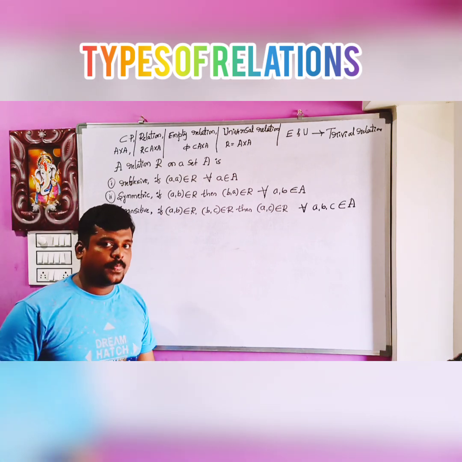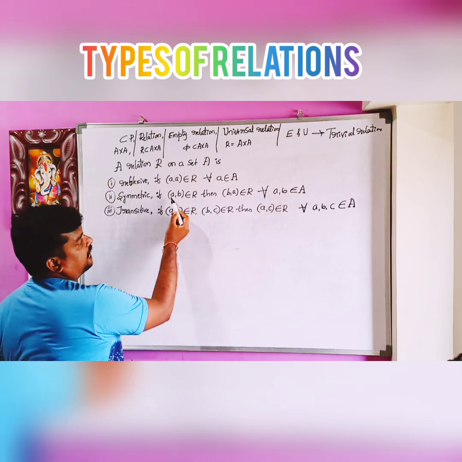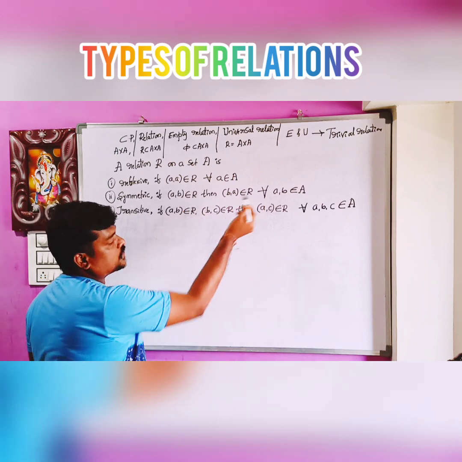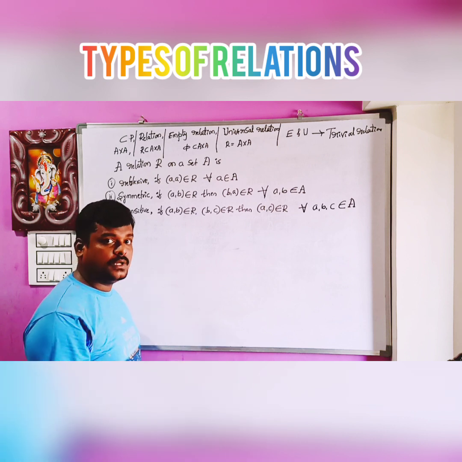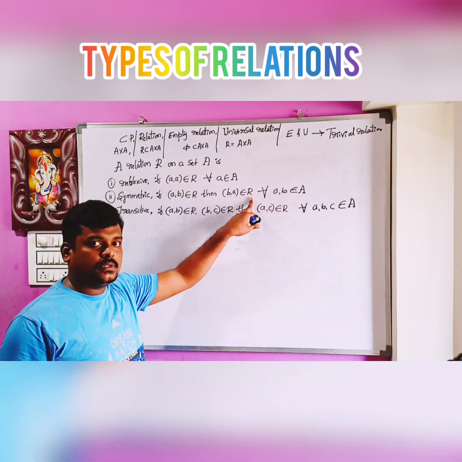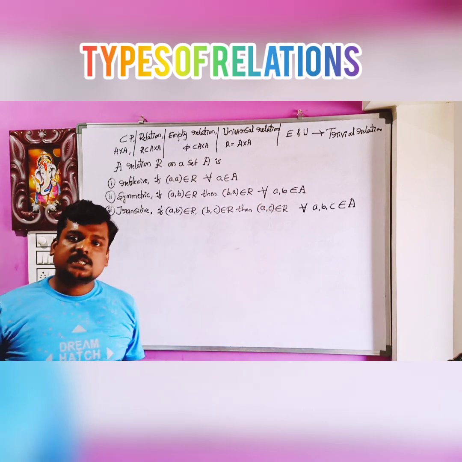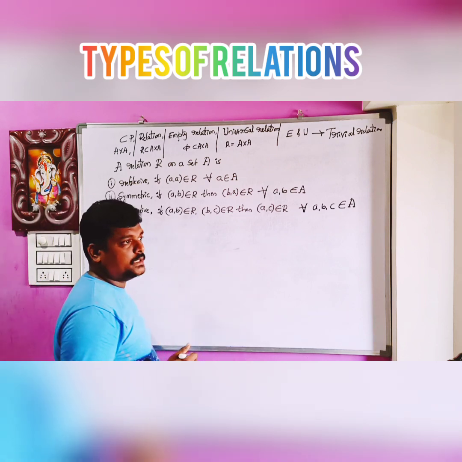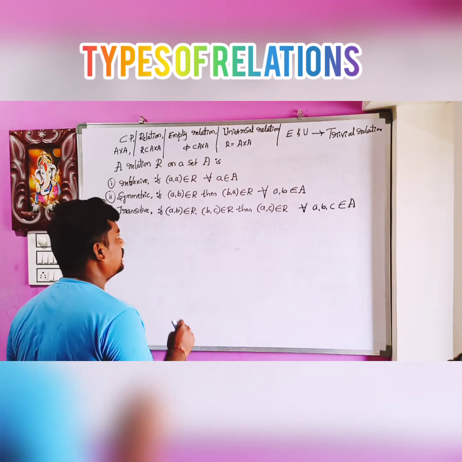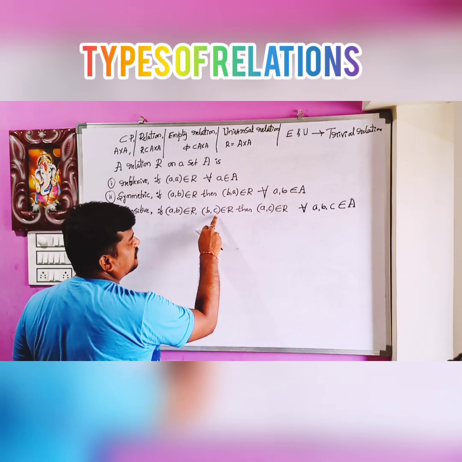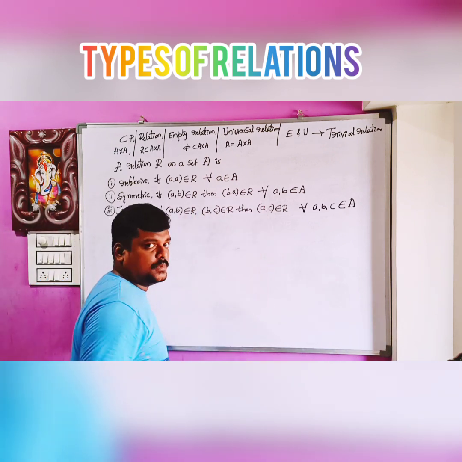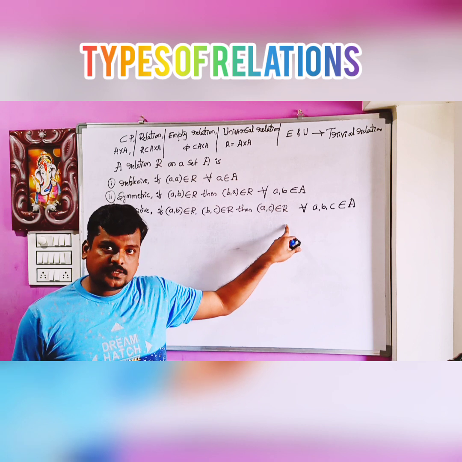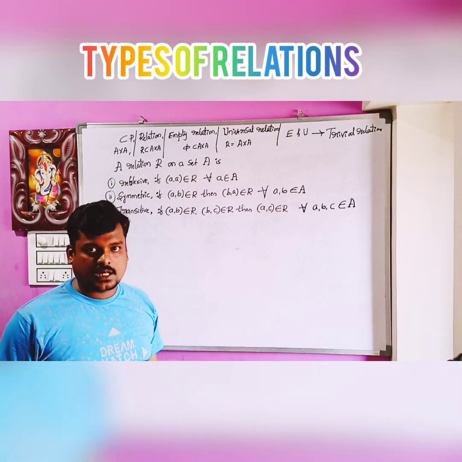Yes, understand clearly. Symmetric: if (a, b) belongs to R, whether (b, a) belongs to R, if you reverse it. If so, then it is symmetric. If not, it is not symmetric. Transitive, we have to go through the three ordered pairs. If (a, b) belongs to R, (b, c) belongs to R, whether (a, c) belongs to R or not. If it is there, then it is transitive. If this is not there, then it is not transitive.